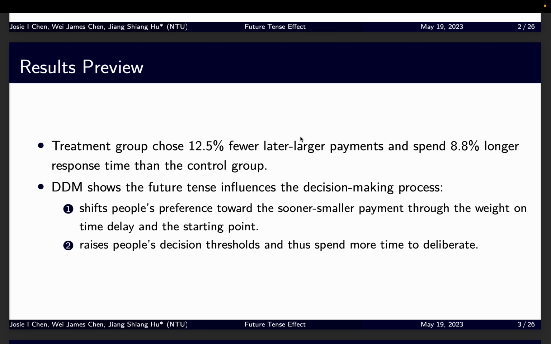We found that future tense influences the process in two ways. The first is that future tense shifts people's preference toward the sooner smaller payment through the weight on time delay and the starting point. Second, future tense raises people's decision threshold, and thus people will spend more time to deliberate the choices.